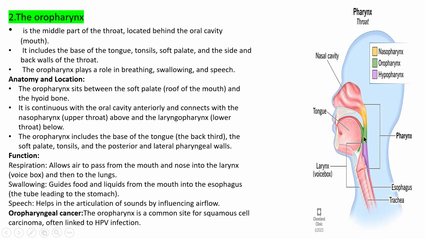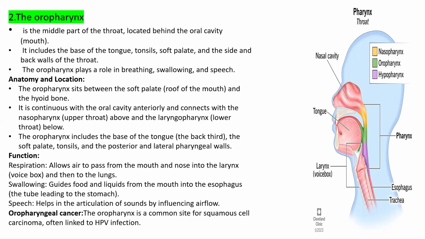It includes the base of the tongue, soft palate, tonsil, and posterior and lateral pharyngeal walls.